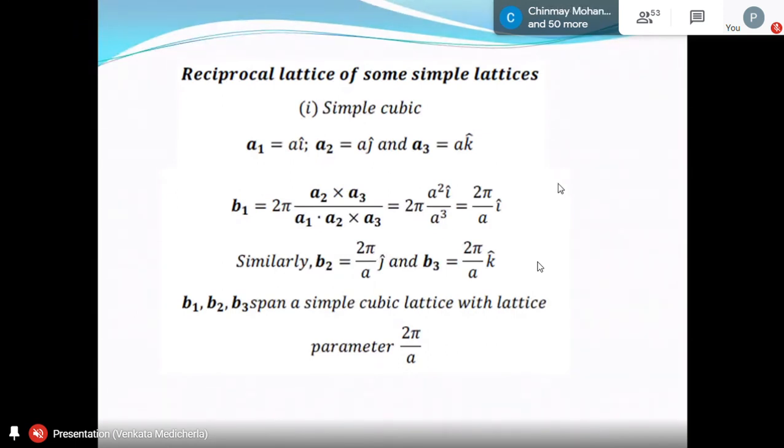That means B1, B2, B3 span a simple cubic lattice with lattice parameter 2π by a. It's simple cubic. So that means the reciprocal lattice of simple cubic is again simple cubic.